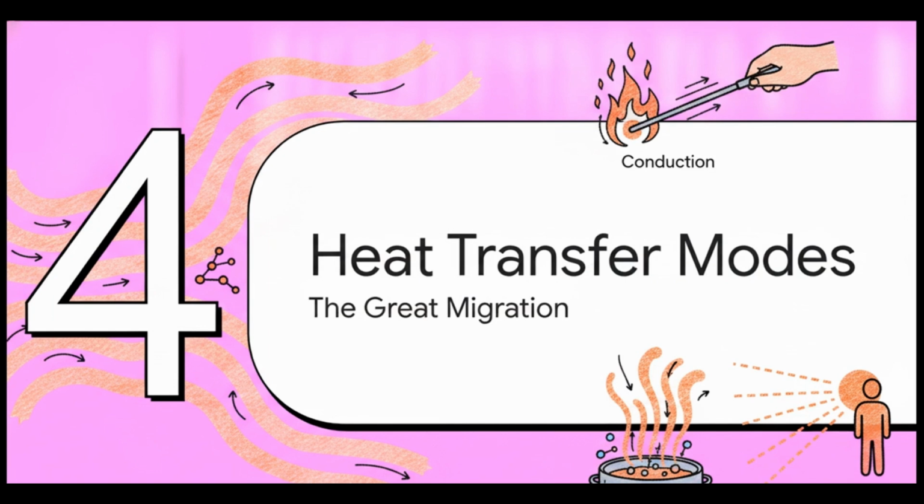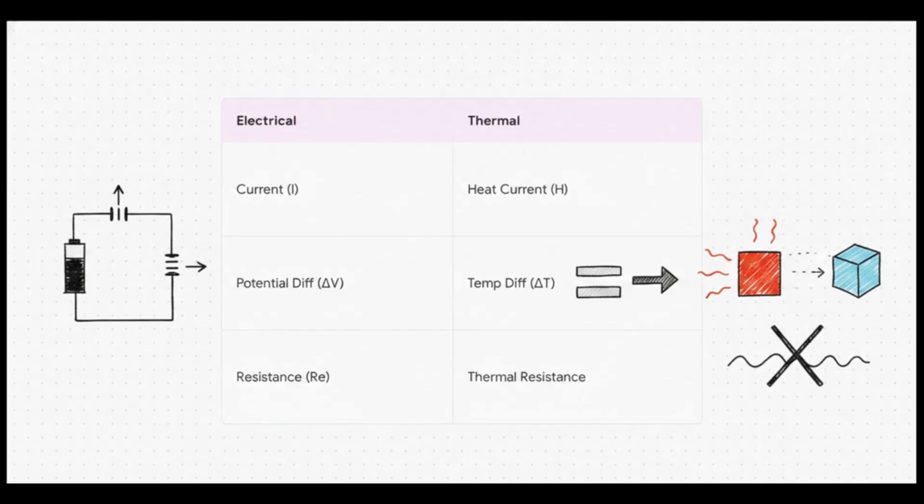Moving on to Section 4, Modes of Heat Transfer, the Great Migration. To really grasp heat transfer, especially conduction, scientists use this incredibly brilliant translation matrix. We can literally map dense thermal concepts directly onto familiar electrical concepts. So electric current becomes heat current. Voltage, or potential difference, becomes temperature difference. And electrical resistance, that neatly becomes thermal resistance. It makes the math so much easier to digest.